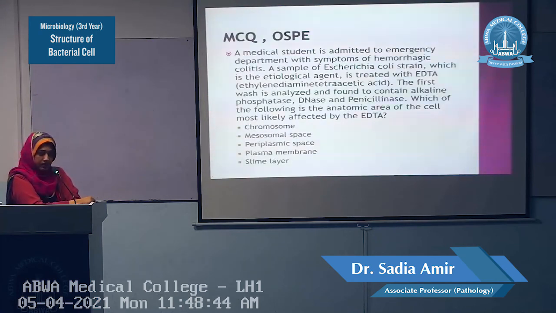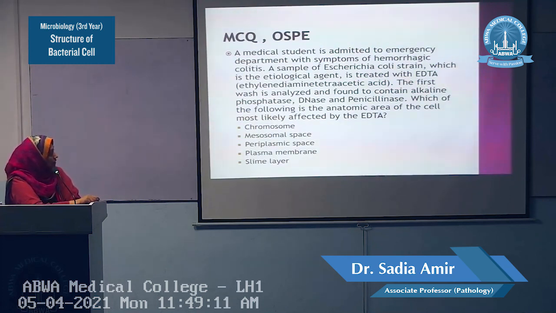Here the last is the MCQ. A medical student is admitted to the emergency department with symptoms of hemorrhagic colitis. A sample is taken from this student, and it is diagnosed that Escherichia coli is the causative organism, the etiological agent.